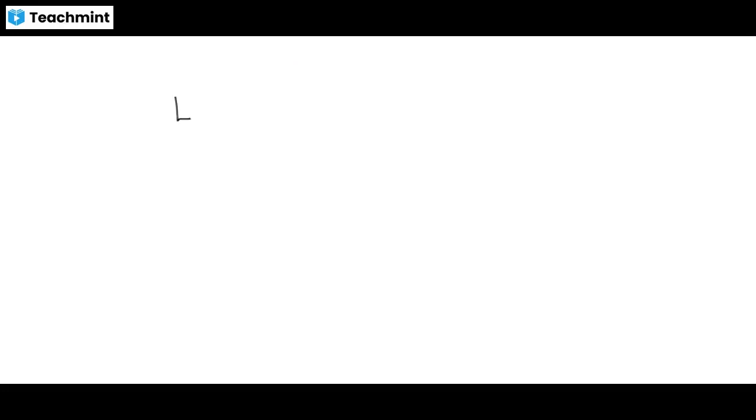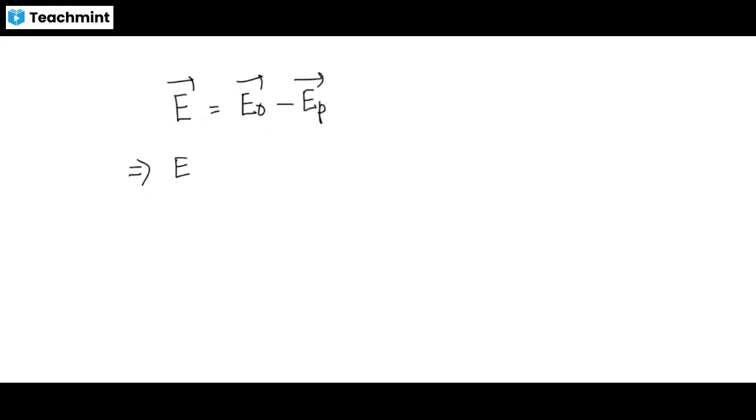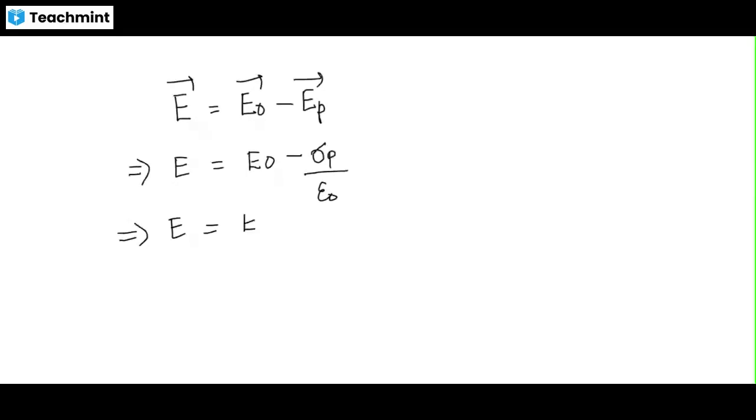So we know the expression E net is equal to E naught minus EP, that is the polarizing electric field. Writing it as such, we can develop it. E is equal to E naught minus EP, and EP can be written as sigma P by epsilon naught. It is very well known to us that sigma P is nothing but the polarization vector.